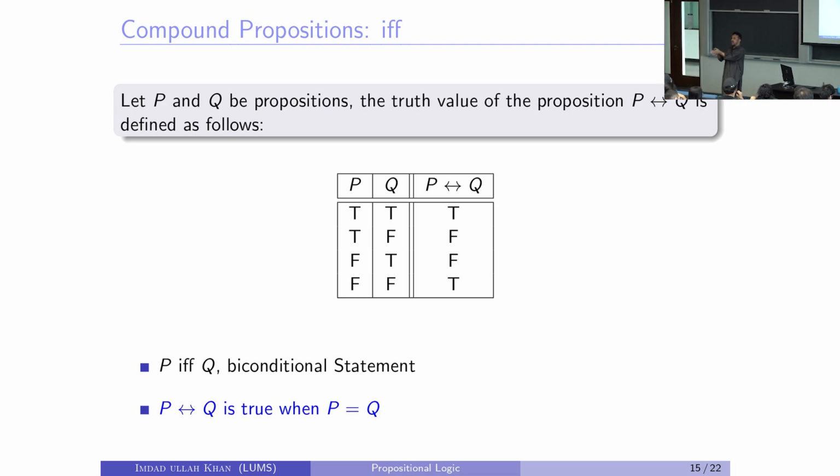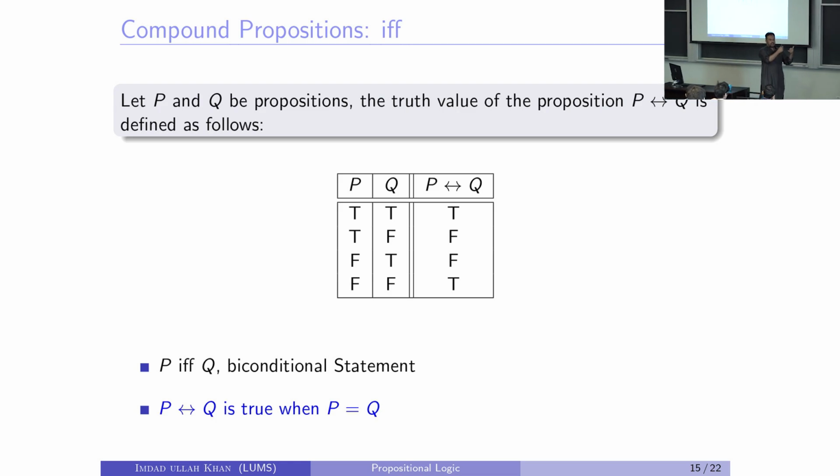If you recall exclusive OR, as she observed, P XOR Q is true if the truth values of the atomic propositions are different or unequal, right? So in that sense, yes, this is the negation or the opposite of that. That's why this is called the similarity gate or the equality gate. If you want to check the equality of P and Q, you use the if and only if construct.